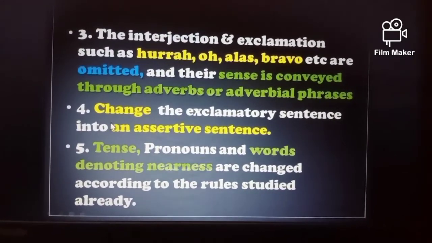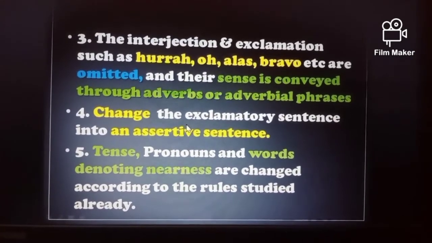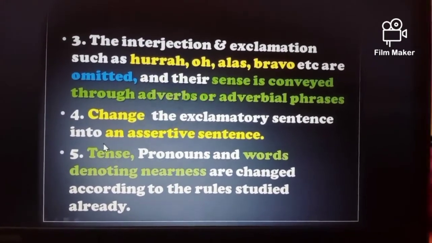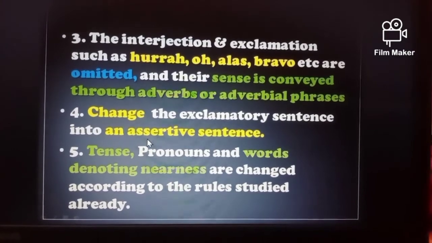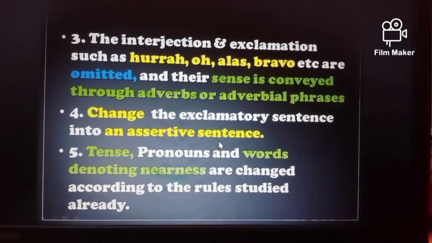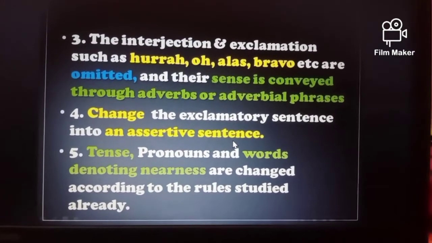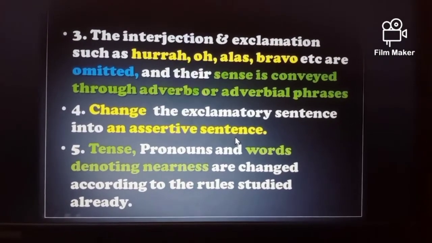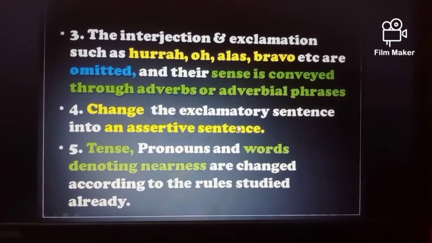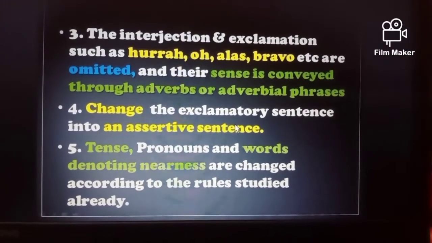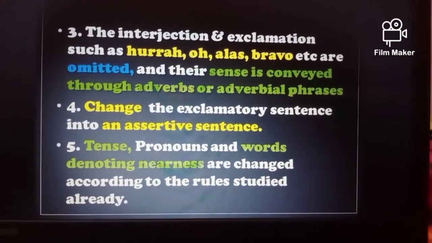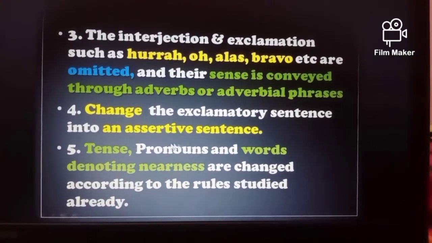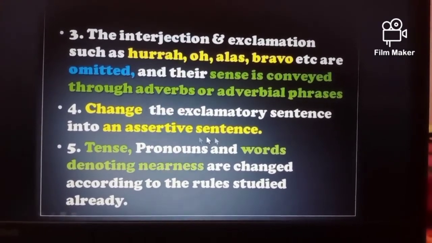The fourth and important point is that all the exclamatory sentences need to be converted into assertive or declarative sentences. And this is applicable not only for exclamatory sentences, it is applicable for questions too. In the previous video, we had discussed it.